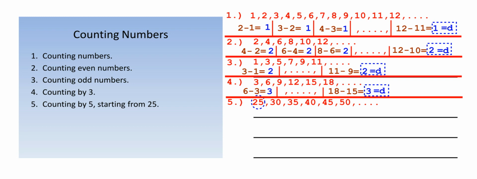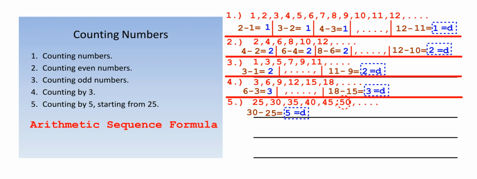Going for the last example, for number 5, notice we have 25, and once again we're going to use 25 and 30, right? So 30 minus 25, and we get a common difference of 5, going for the 50 and 45, right? But you can always double check the last few examples there for number 5. But in this case we were counting by 5, so it's very obvious that the common difference is going to be 5.